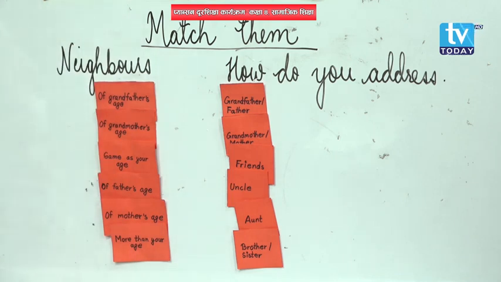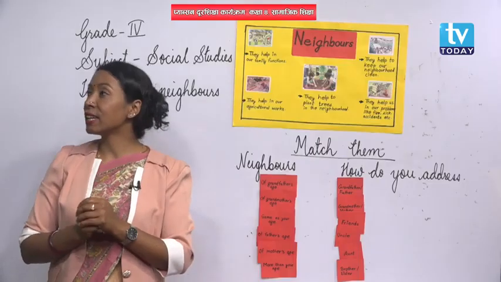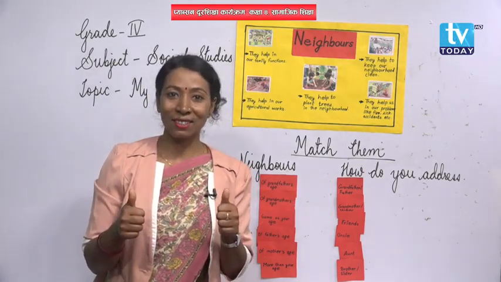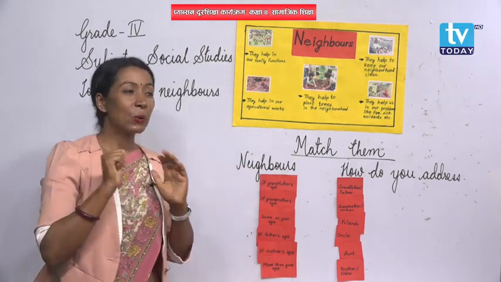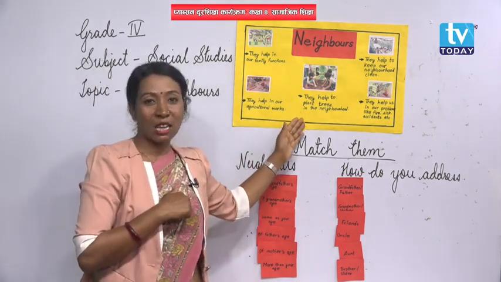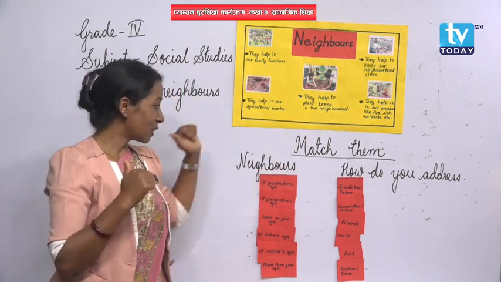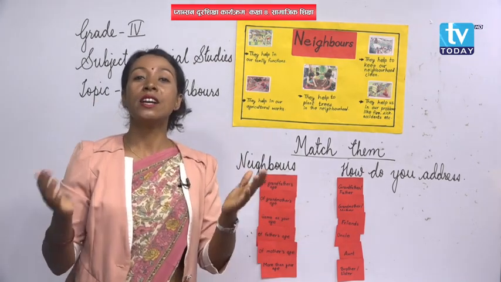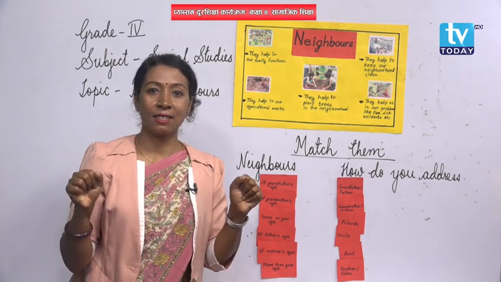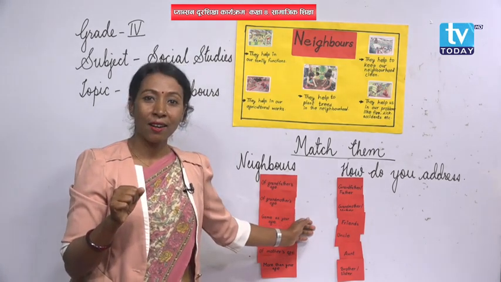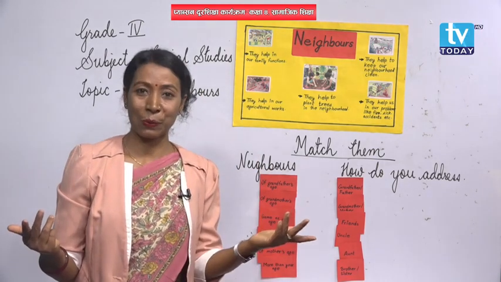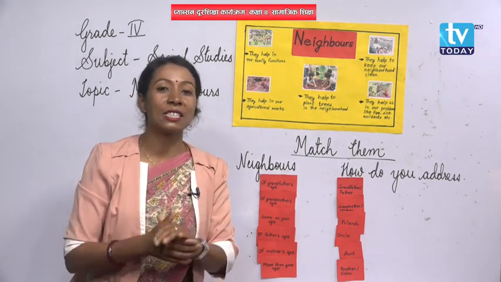Okay, now let's do the revision here. In the beginning we went through the topic of who are neighbors. Do you remember or not? Yes, very good. After that we came to the importance of neighbors, right? Then after summarising them we have done here how to talk to our neighbors who might be of different ages. This is very important, okay? If you talk in such a way, then what happens? They will be very happy with you. Yes, there will be a good relationship with you.